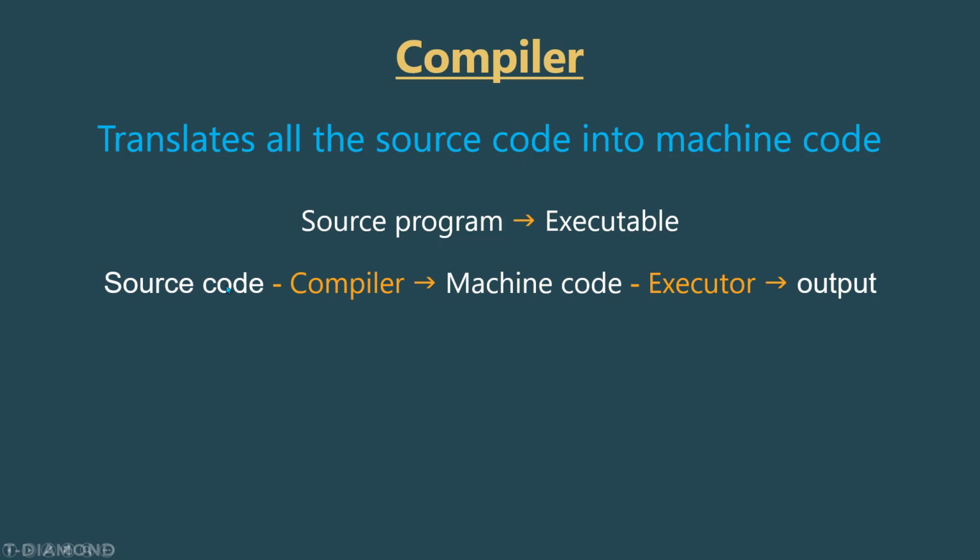We have the source code over here, and we use the compiler to generate the machine code. And whenever we generate the machine code, we can execute it using an executor to see the output or the result. So the compiler converts all the source code or all the program to machine code, and then we can execute it to see the output.